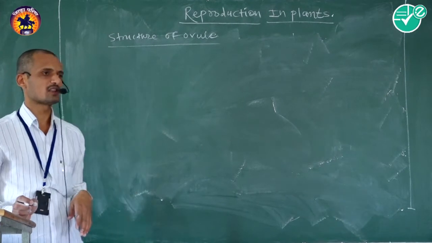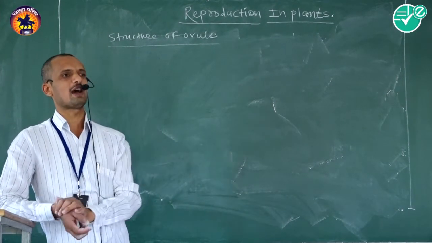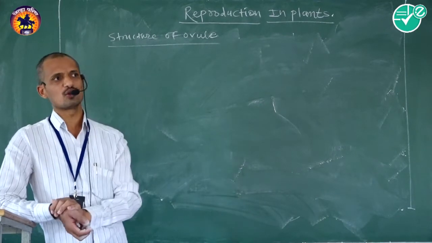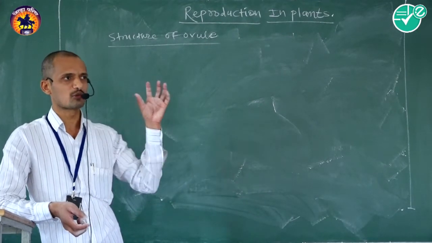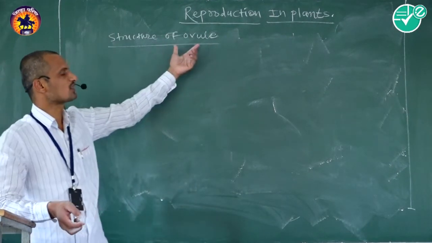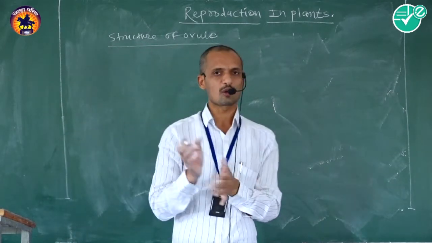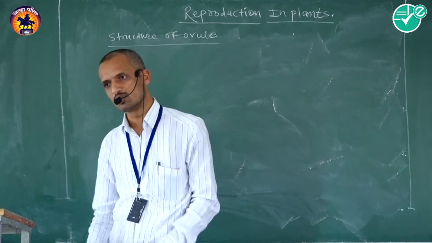The carpel or gynoecium's basal, swollen, fertile part is commonly called the ovary. Inside the ovary, a number of egg-containing bodies are situated, which are commonly called ovules. Ovules are of many types, like orthotropous ovule and anatropous ovule.